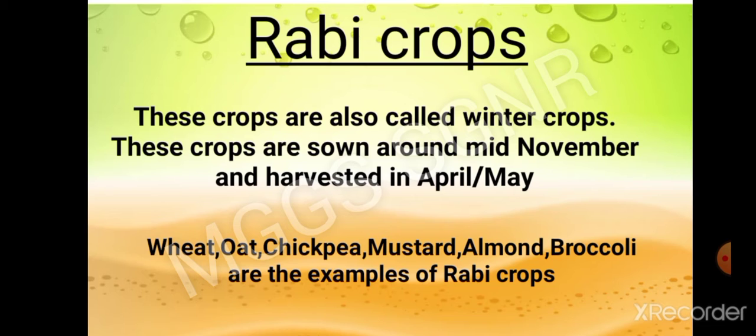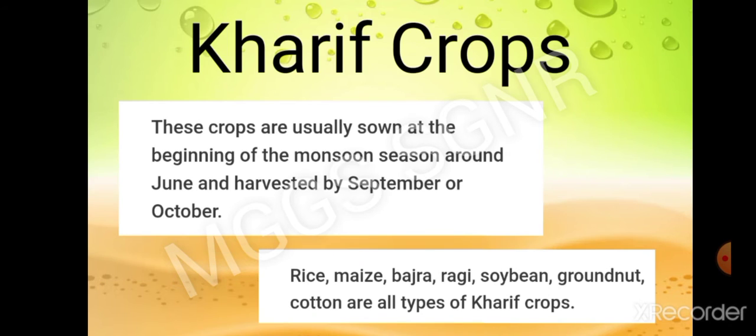Now let's know what Kharif crops are. These crops are usually sown at the beginning of the monsoon season, around June, and harvested by September or October. It means these crops are also known as monsoon crops. Firstly, we read about Rabi crops, which are also known as winter crops.